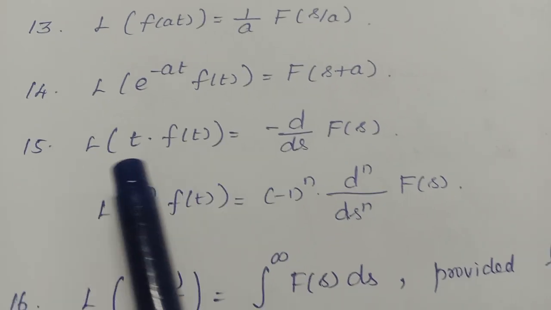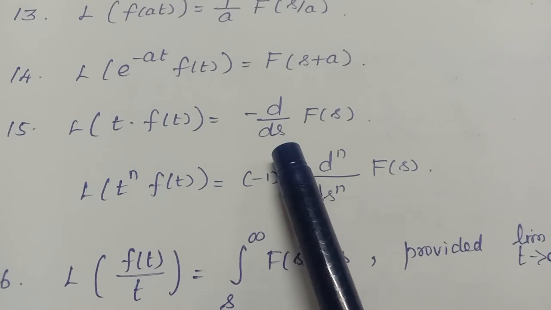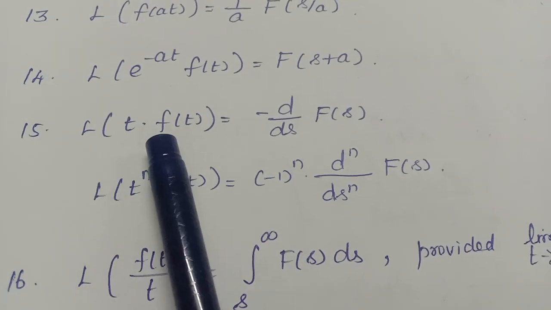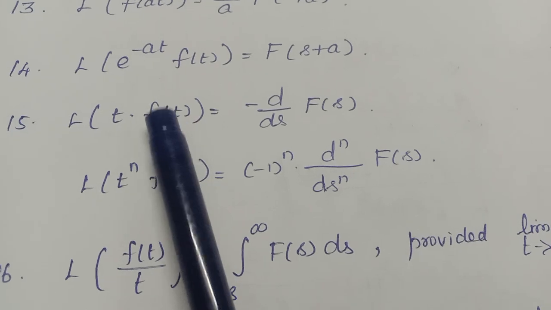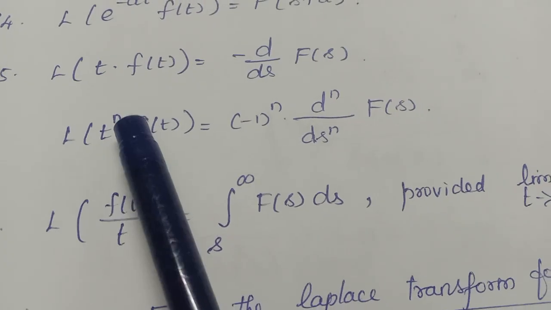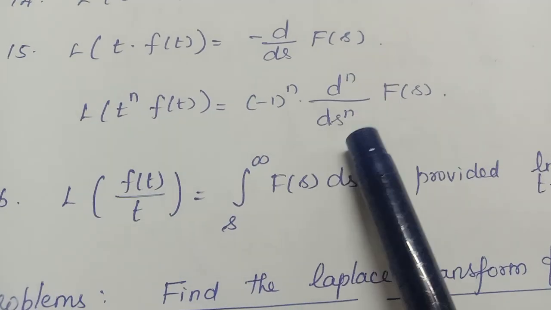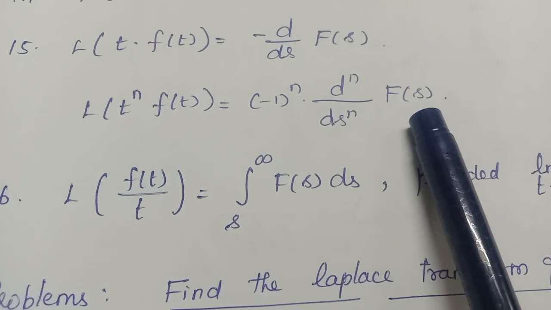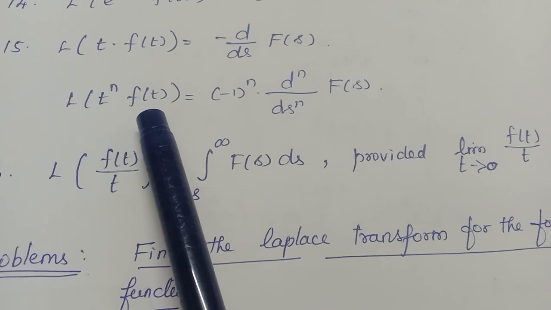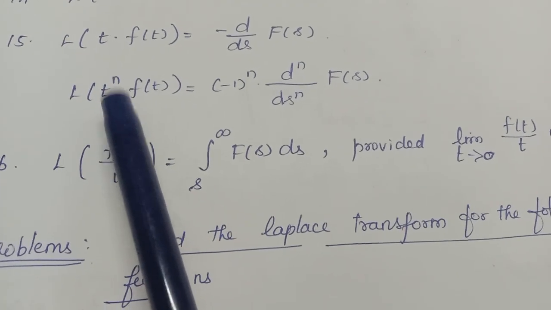And L of t into f of t, product of t into f of t, means minus d by ds of F of s. What is this F of s? Laplace of f of t alone. So whenever you have a product like this, find the Laplace of this function alone and differentiate it with respect to s. If you have t power n, then the generalized formula is minus 1 power n into d power n by ds power n, nth order derivative of F of s. That is, find the Laplace transform of f of t, differentiate it n times, where n is the power of t. Okay, right.